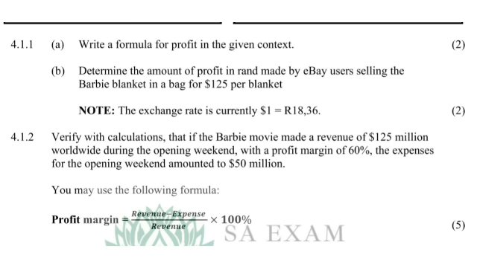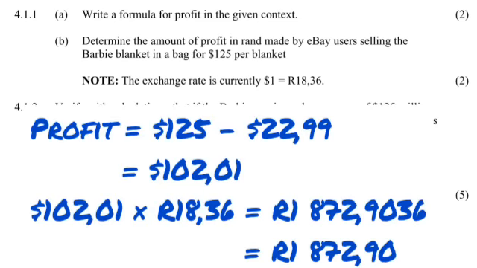Remember, this blanket used to be $22.99, but now on eBay it's $125. So basically the person would have paid $22.99 and now they're selling it for $125. How much profit are they going to make? It is now selling for $125. They bought it for $22.99. They make a profit of